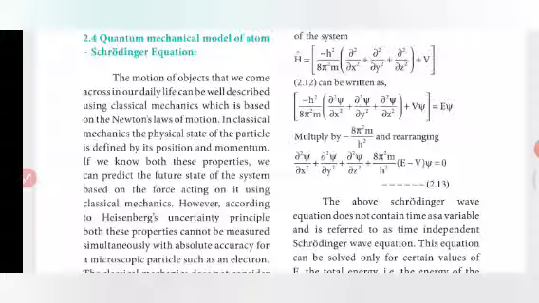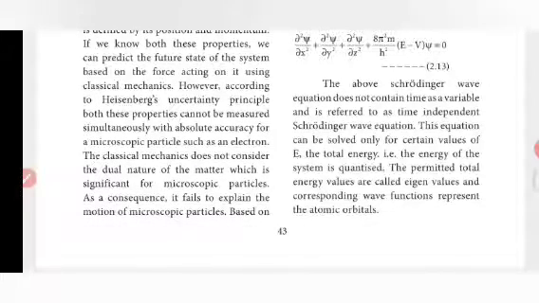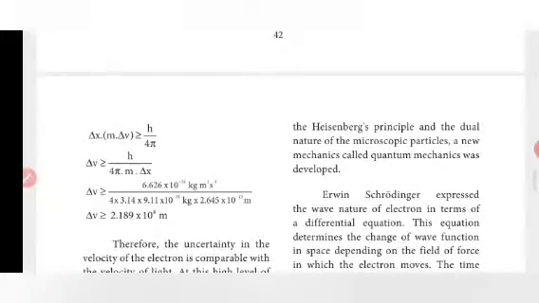However, according to the Heisenberg uncertainty principle, both these properties cannot be measured simultaneously with absolute accuracy for a microscopic particle such as an electron. We cannot predict both the position and velocity of a microscopic particle. Classical mechanics does not consider the dual nature of matter, which is significant for microscopic particles. As a consequence, it fails to explain the motion of microscopic particles, based on the Heisenberg principle and the dual nature of microscopic particles.